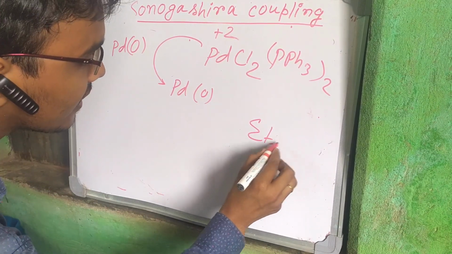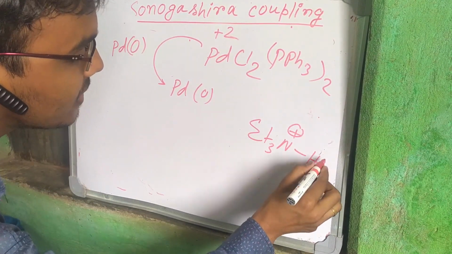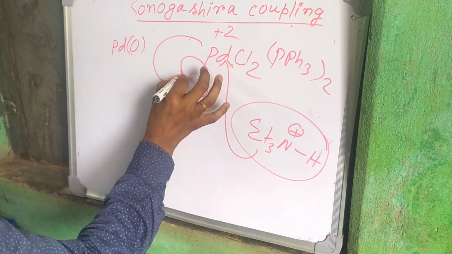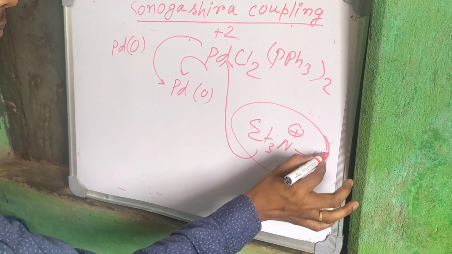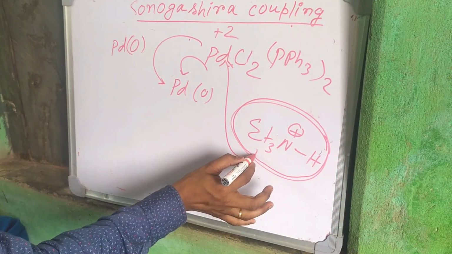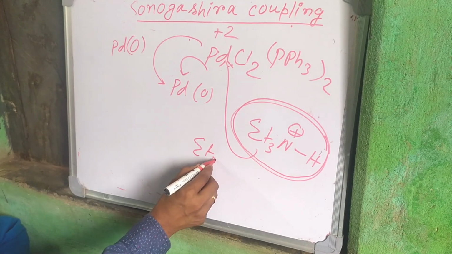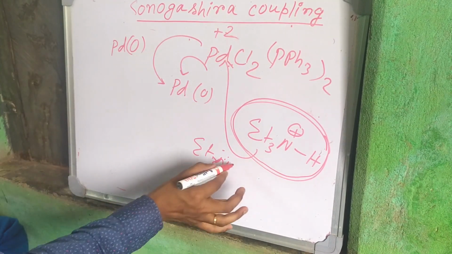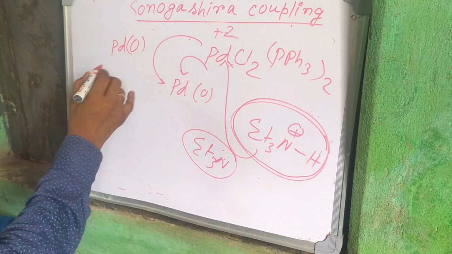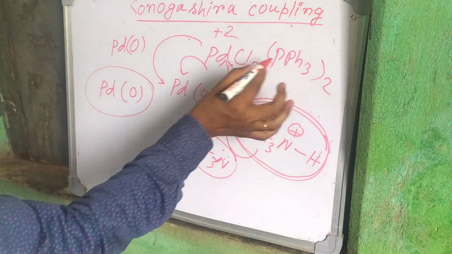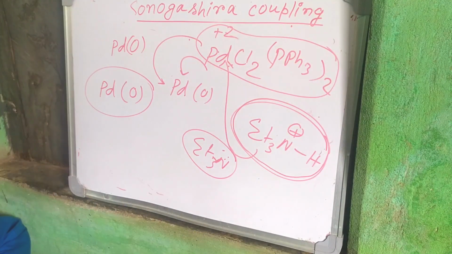The Et3N, which is in the reaction medium, is a reducing agent. It reduces palladium 2 to palladium 0. This is one of the roles of this reagent, you can remember. So it is not necessary that palladium 0 is always given; you can be given this molecule also. The function is the same.